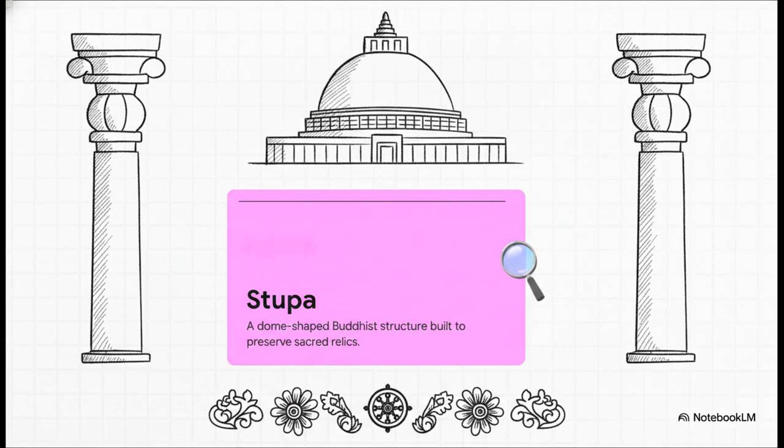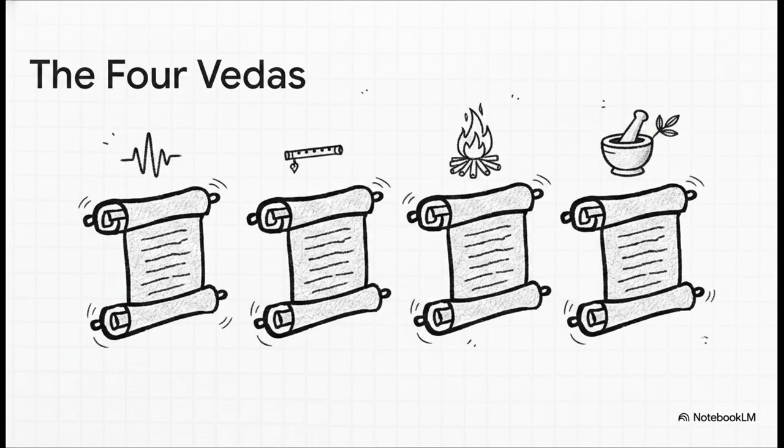a huge empire. Now, while that monumental architecture was physically taking over the landscape, the philosophical groundwork of India was being laid down through oral traditions that eventually became the four Vedas. You have the Rig Veda, which is the oldest and full of foundational hymns. Then there's the Sama Veda, which is all about melodies and chants. The Yajur Veda serves as this extremely detailed ritual guidebook. And finally, the Atharvaveda, which is fascinating because it uniquely documents the everyday life of common people, covering things like medicine, magic, and daily social practices.